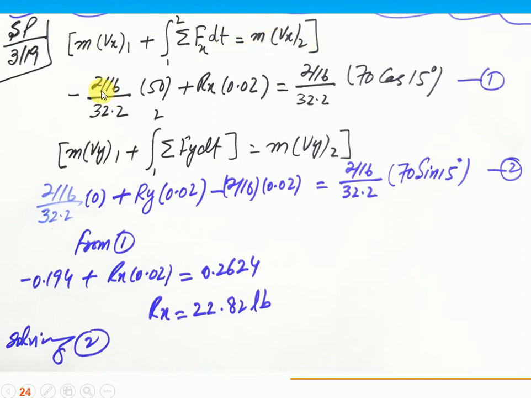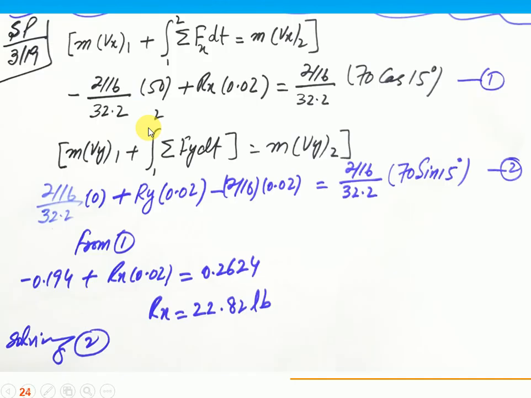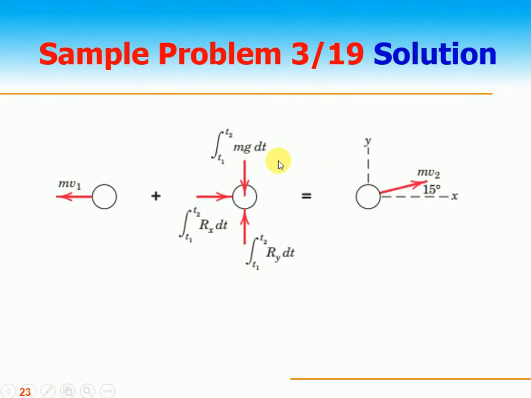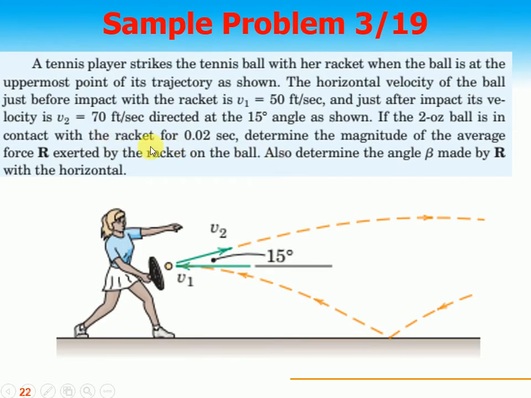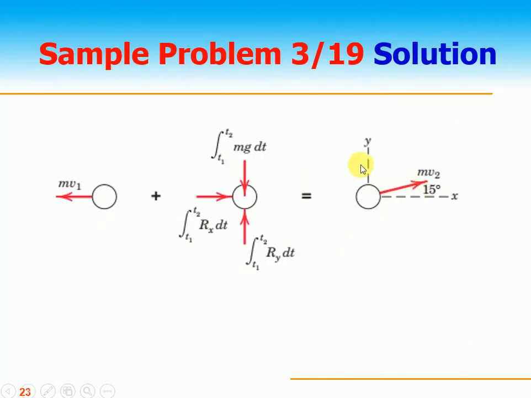So mass is 2 ounces, so 2 divided by 16, because 1 pound is 16 ounces, divided by 32.2. Initial velocity is 50, minus because it's in the left direction; I'm taking right as positive. Similarly, plus Rx times 0.02, that is the reaction force, and this is for how much time? It is 0.02 seconds. We don't know Rx and Ry. So Rx times 0.02 is equal to mass multiplied by the velocity, 70 cos of 15.